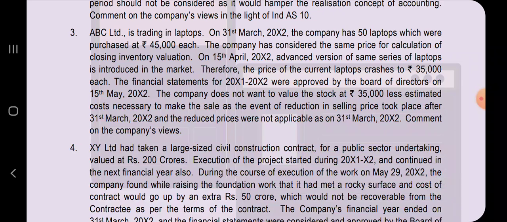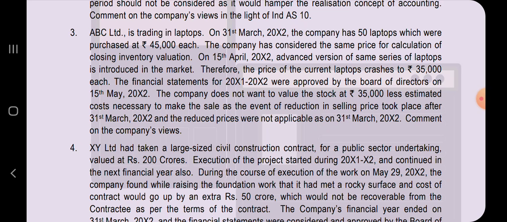Third question. ABC Limited is trading in laptops. On 31st of March 22, the company has 50 laptops which were purchased at 45,000 each. The company has considered the same price for calculation of closing inventory valuation. On 15th April, an advanced version of the same series of laptops is introduced in the market.